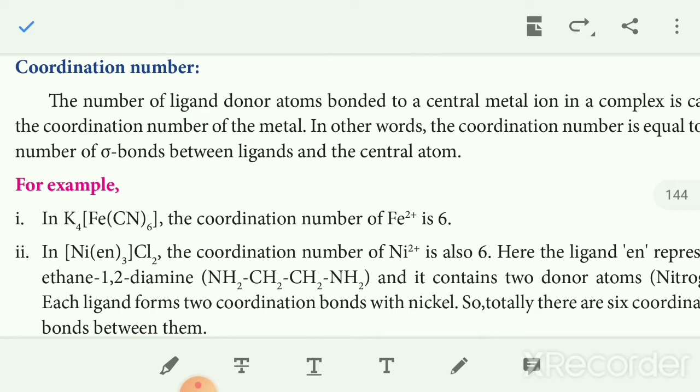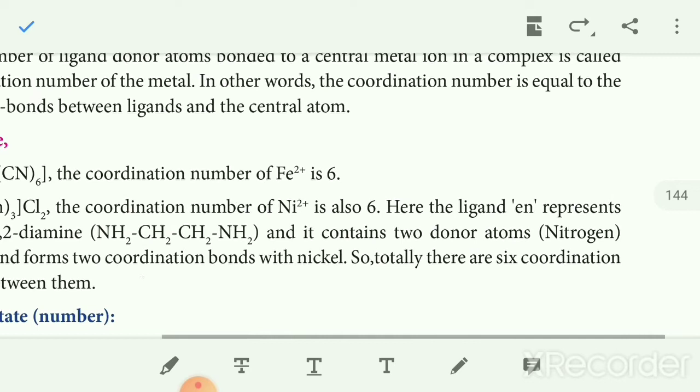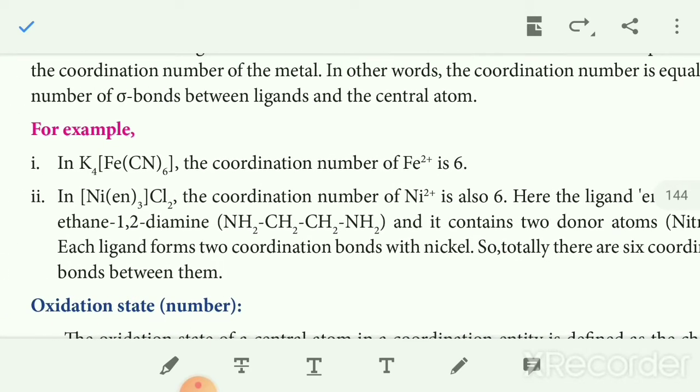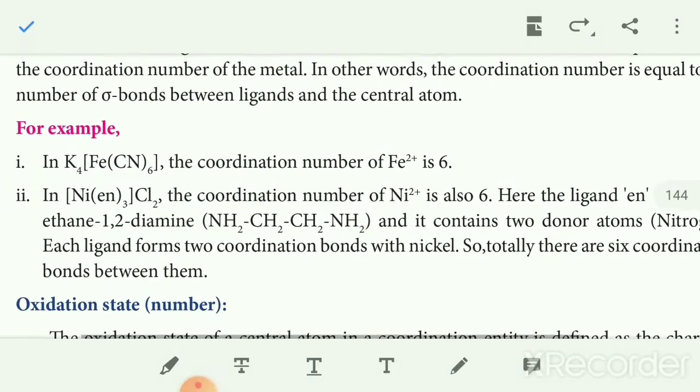The next, [Ni(en)3]Cl2, the coordination number of nickel 2 plus is also 6. Here the ligand en represents ethane-1,2-diamine, NH2CH2CH2NH2. It contains 2 donor nitrogen atoms, so each ligand forms 2 coordination bonds with the nickel. So in total there are 6 coordination bonds.